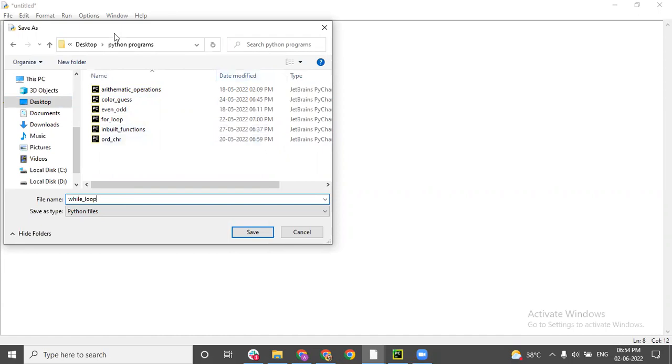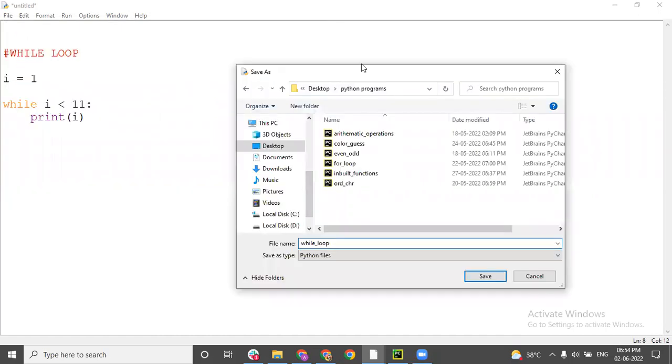Did I mention anything in my program to increment or increase the value of i? No. i is 1, and I said while i is less than 11, print i. But the value of i will be only 1. I didn't mention anything in my loop which will help to increment the value of i. So what will happen if the value of i is only 1? Let's see. I'll save it.